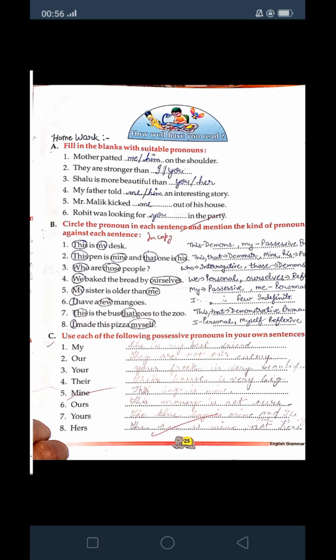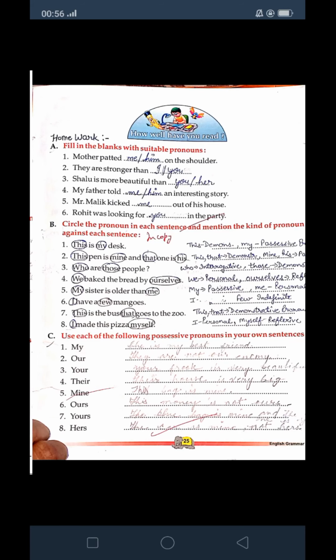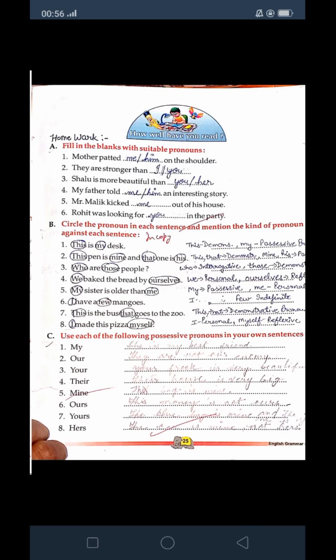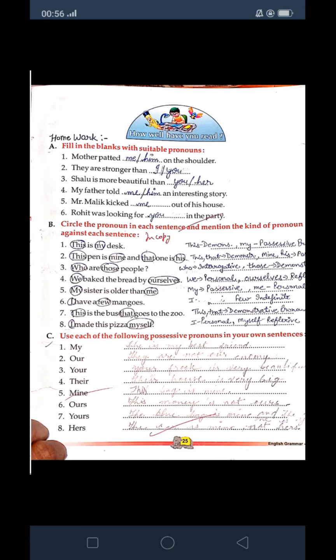In the same way, in the fourth sentence, we baked the bread by ourselves. I told you how to identify a reflexive pronoun: S-E-L-F, S-E-L-V-E-S. So ourselves is a reflexive pronoun and we is a personal pronoun. Again, in the fifth sentence, my is a possessive pronoun and me is a personal pronoun. Sixth sentence, I have a few mangoes.